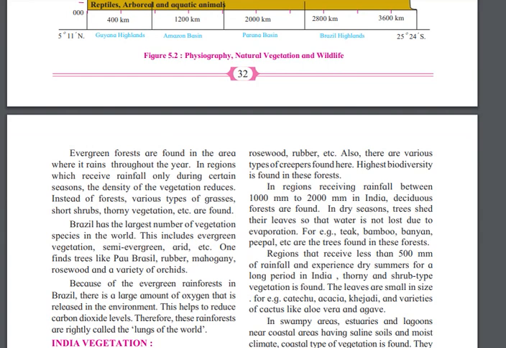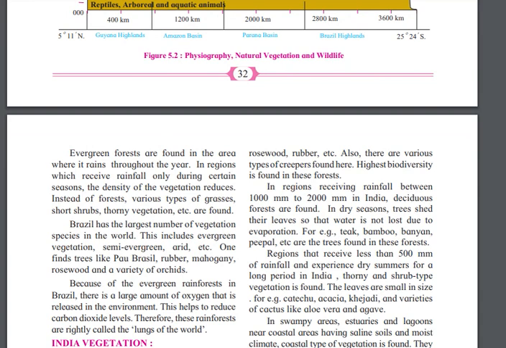Instead of forest, various types of shrubs, thorny vegetation, etc. are found. Brazil has the largest number of vegetation species in the world. There are different types of plants you will find over here.